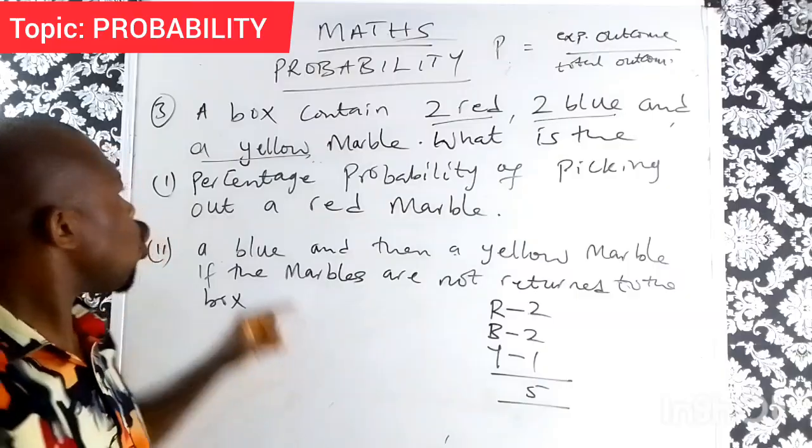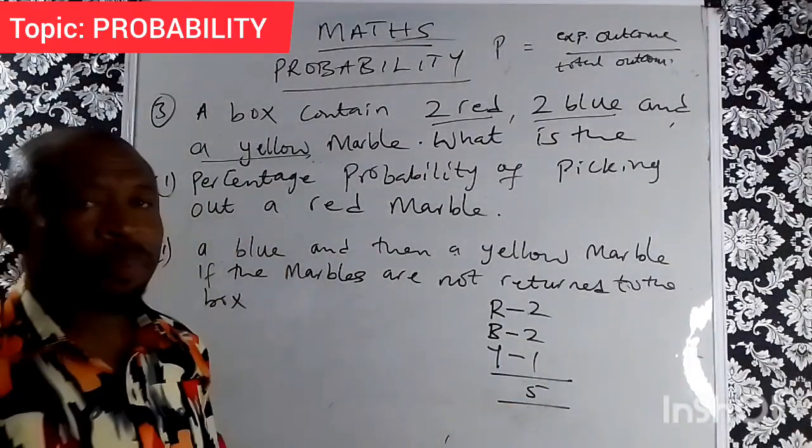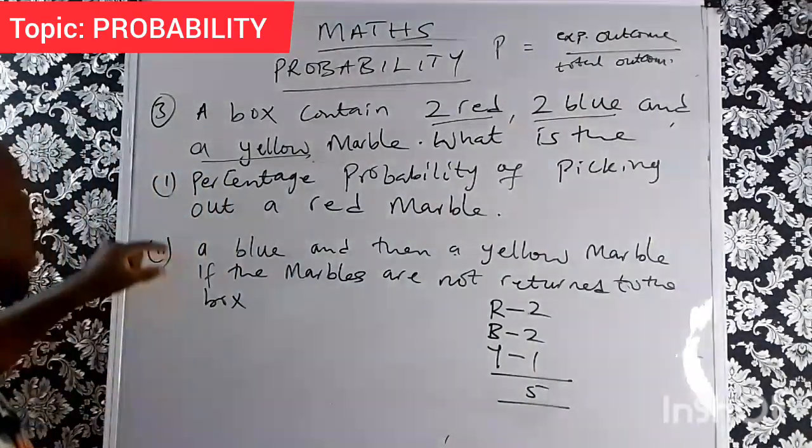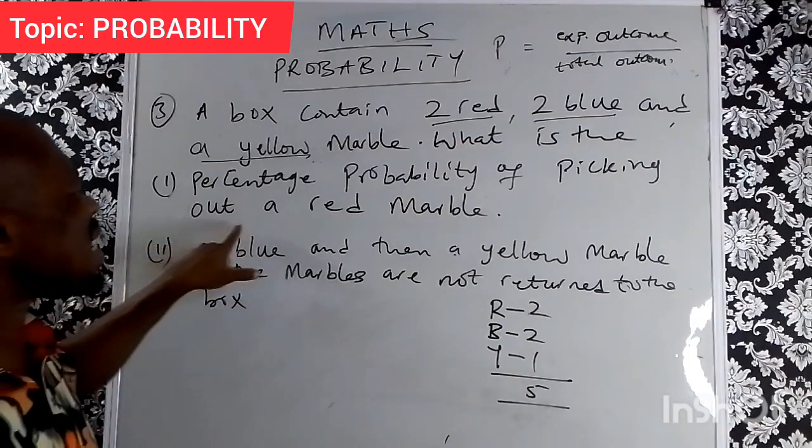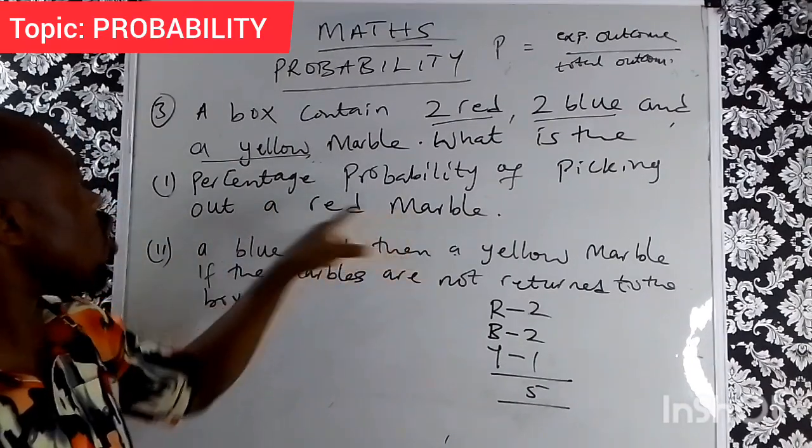Now the expected outcome is the percentage probability of picking a red marble.